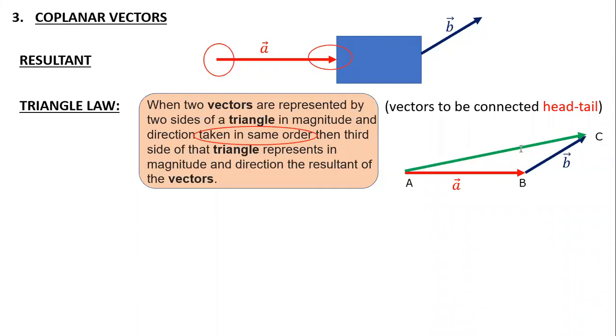That is A to C. So my final resultant vector is now the third side. So there is a method to get it.